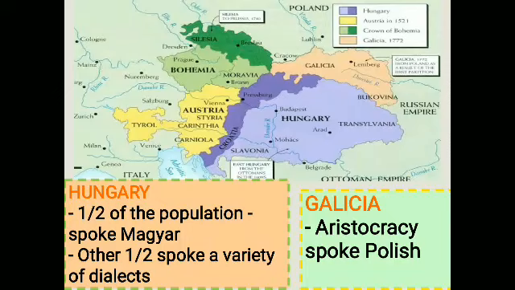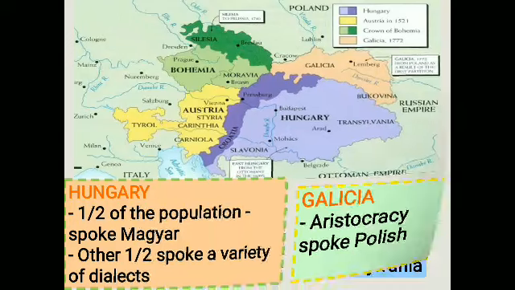Besides these three dominant groups, which are the three dominant groups here? Austria-Hungary, Hungary and Galicia. All these come under the category of the Habsburg Empire. Apart from these three dominant groups, within the boundaries of the empire, another group of people are there.